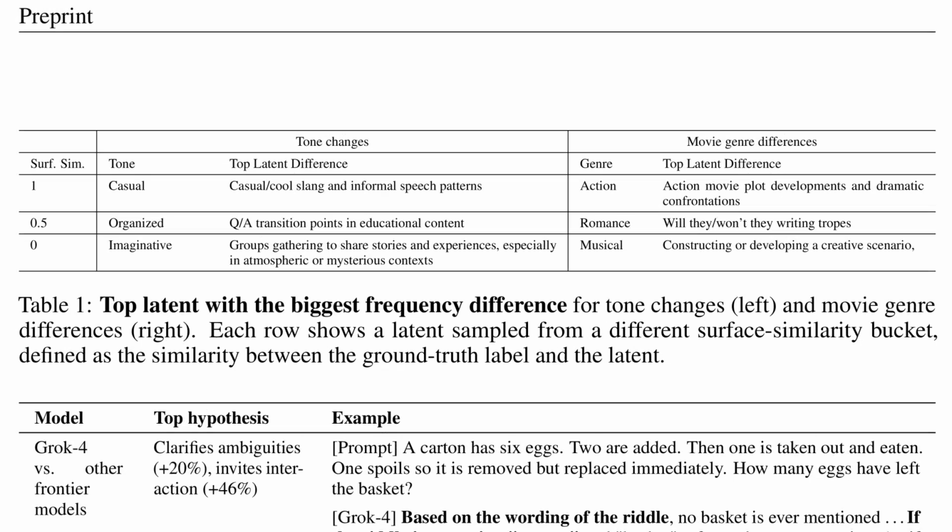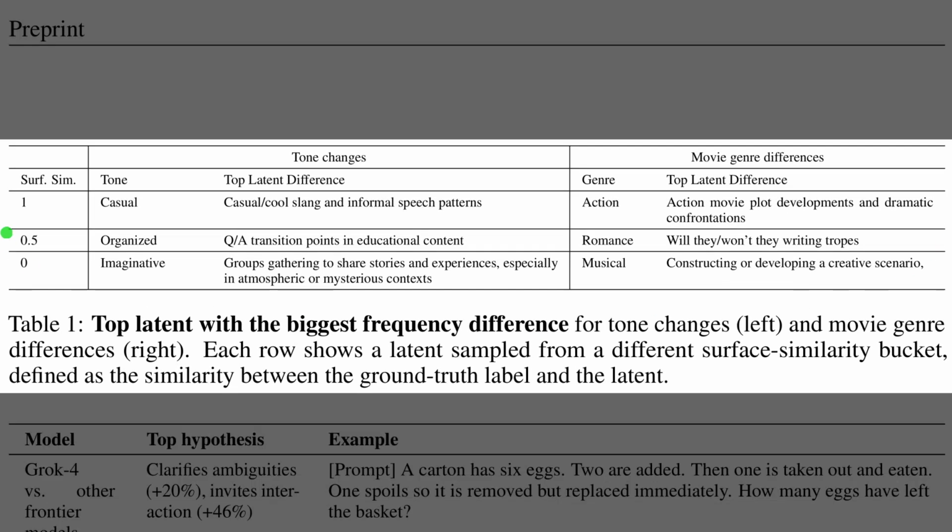So Table 1 gives concrete examples of what those sparse autoencoder concepts look like in practice. The left half lists tone changes, where casual tone maps to a latent about casual or cool slang, and organized tone maps to question and answer transition points in educational content. The right half covers movie genres, where action, romance, and musical genres align with latents about action plot developments, will they or won't they tropes, and creative scenario building.